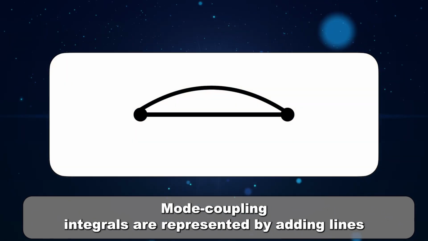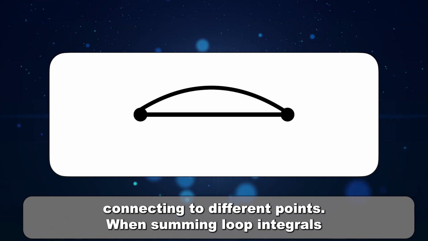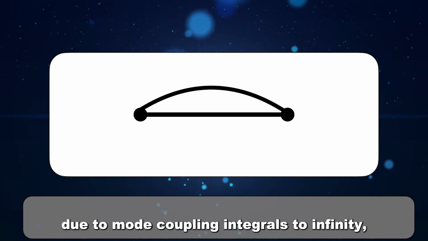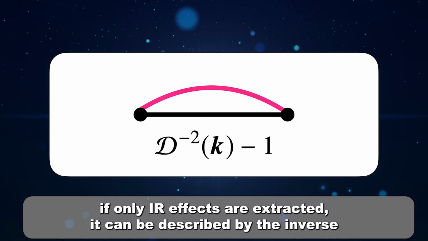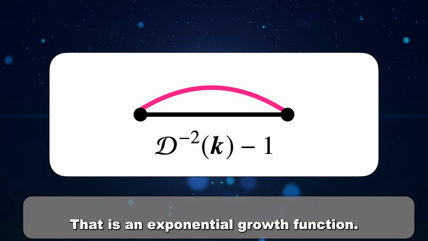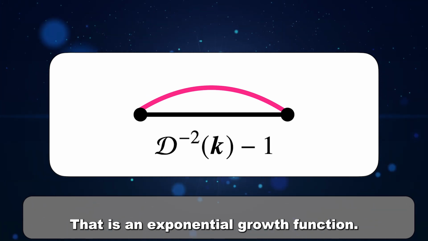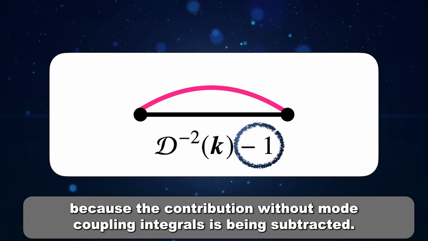Mode coupling integrals are represented by adding lines connecting two different points. When summing loop integrals due to mode coupling integrals to infinity, if only IR effects are extracted, it can be described by the inverse of the square of the Gaussian decay function, that is, an exponential growth function. The -1 appears because the contribution without mode coupling integrals is being subtracted.